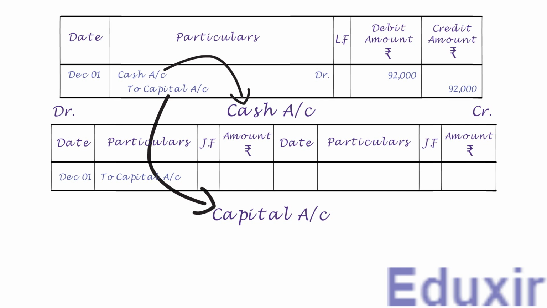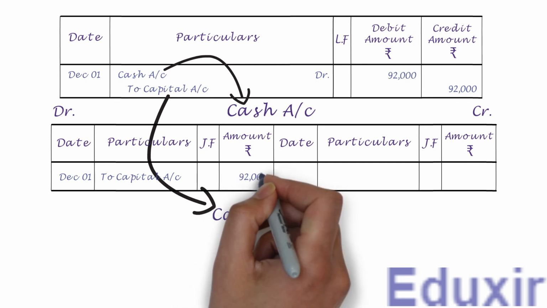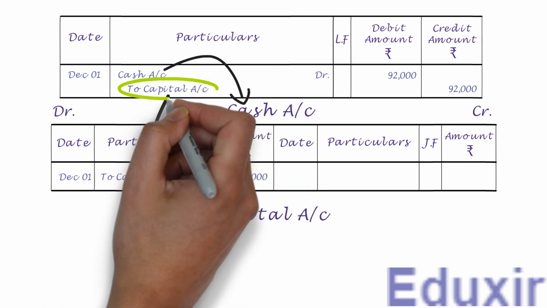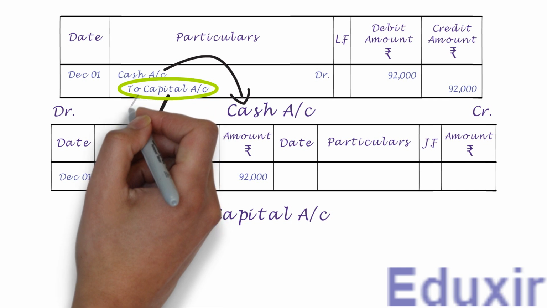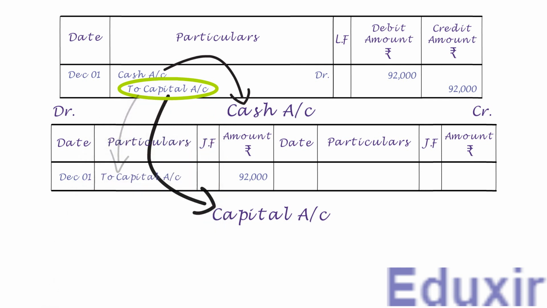Also, in the future, when someone is auditing or referring to this ledger account, they can get an idea about why this cash account is debited. By seeing the particulars, they can understand that this cash account is debited because of the capital introduced into the business. Let us now write the debit amount of 92,000 rupees into the amount column. Note here that in the journal, the capital account is the credit entry, but that credit account name has to be entered into the particulars column of the cash account's debit side.